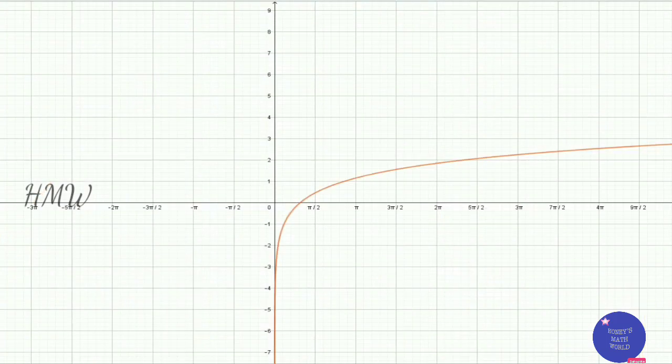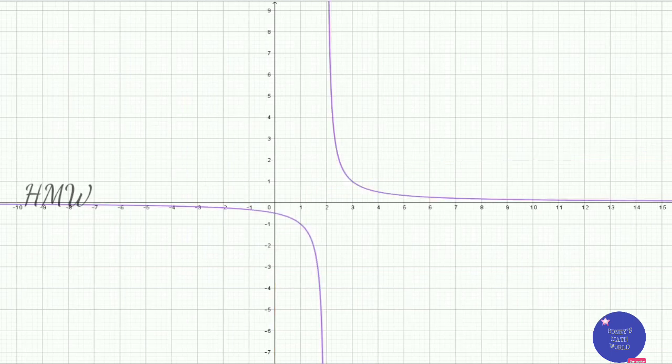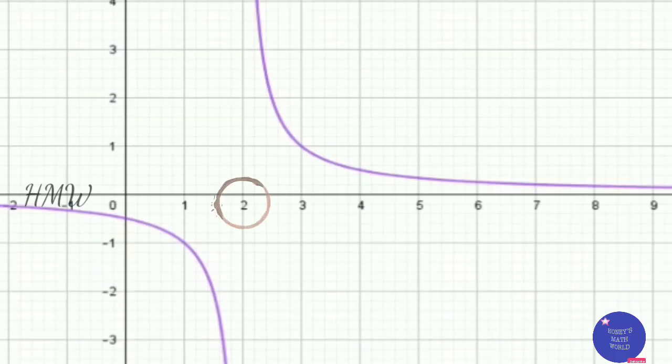Next is the graph of the log function. It is not defined on the negative side, but it is continuous from 0 to infinity. The next is the graph of the rational function 1 by (x minus 2). If you define the domain as x not equal to 2, then the function is continuous. So these are all examples of functions which are continuous in the domain.